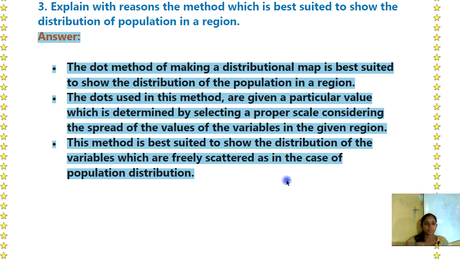in a region. The dots used in this method are given a particular value which is determined by selecting a proper scale considering the spread of the values of the variables in the given region. This method is best suited to show the distribution of the variables which are freely scattered, as in the case of population distribution.